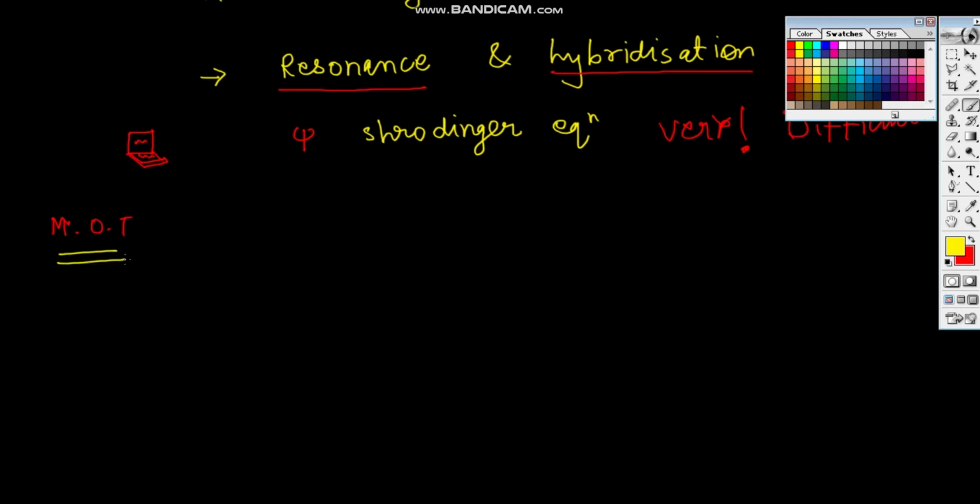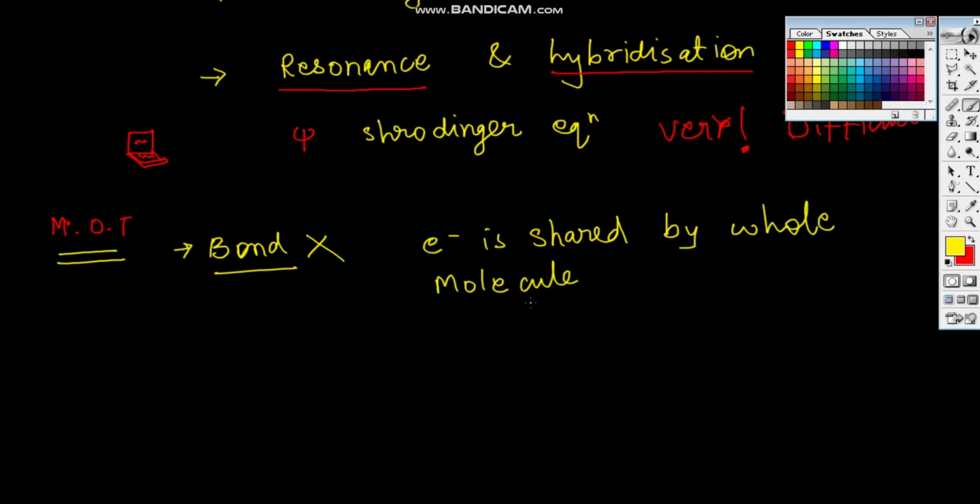Here atomic orbitals are totally forgotten, so we have molecular orbitals now. The bond by sharing is totally forgotten. It is a totally new concept. Electron is shared by all the nuclei, so the electron is a part of the whole molecule, and so instead of bond we have bond order. Now this is better than VBT in two ways.